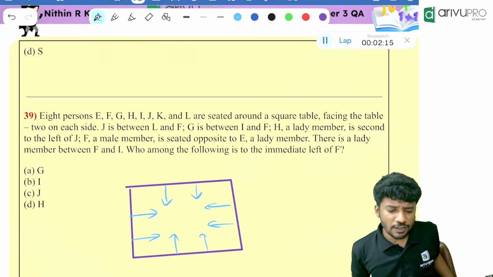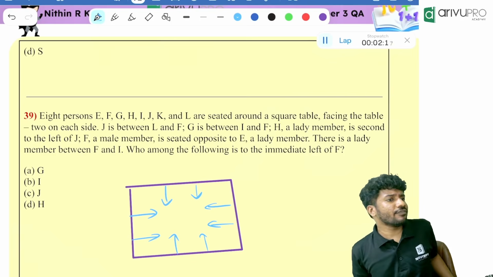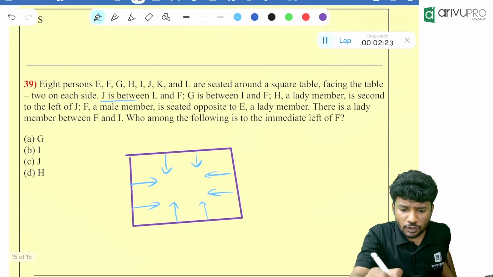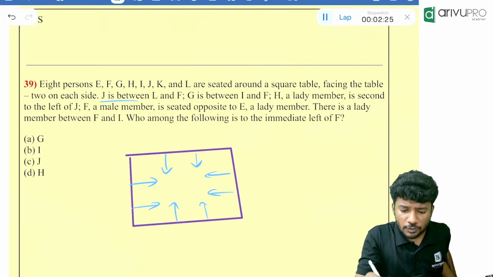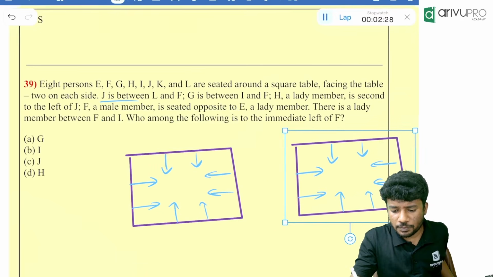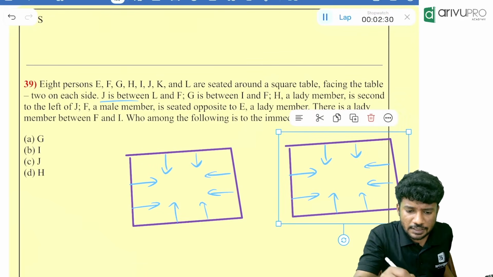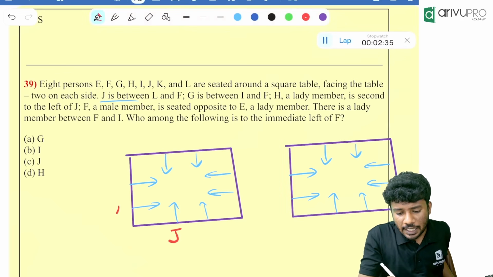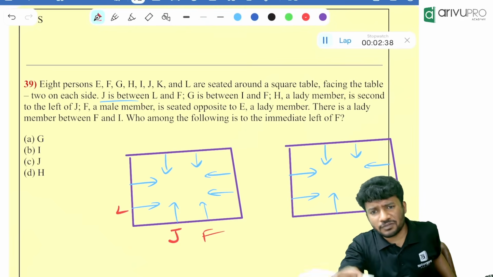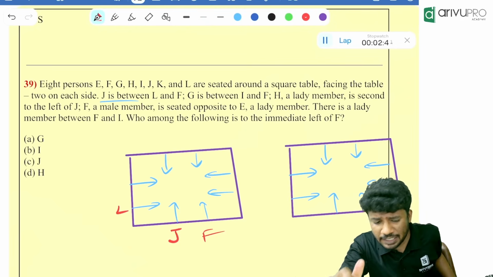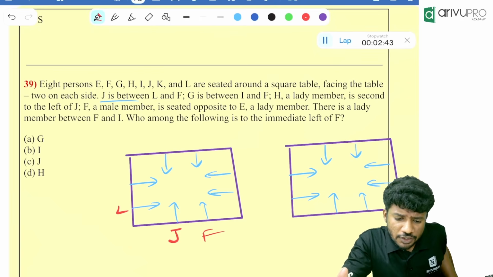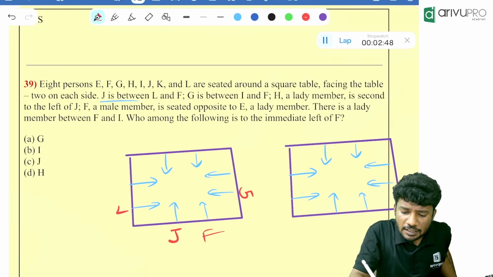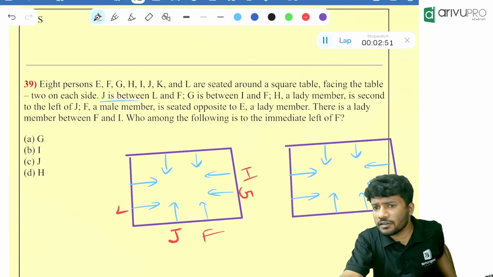Now what is given? J is between L and F. First thing, I am making an assumption right away. If you want, draw 2 pictures. But let's see the first one. I am randomly starting from one corner. J is between L and F. Then G is between I and F. That means I can directly put I and F over there, right?